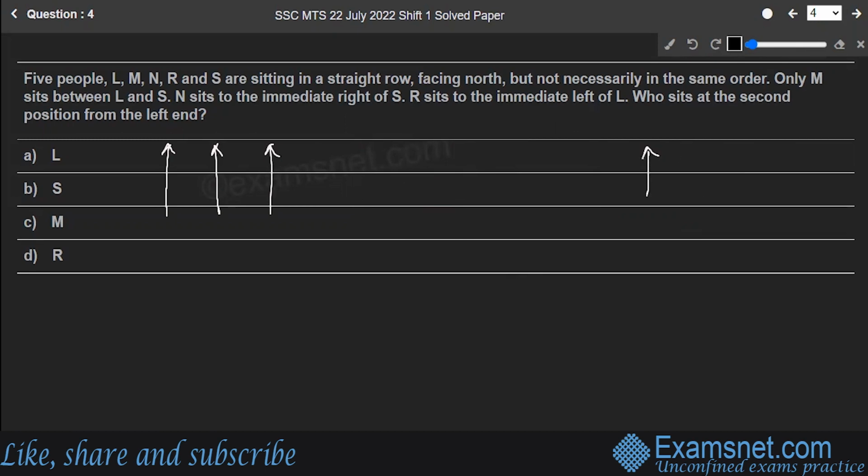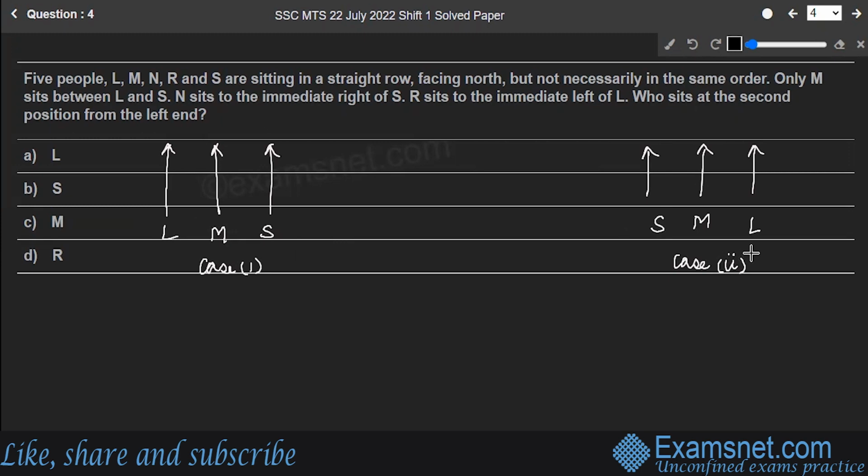Okay, this is second case. Now what is that? Here is M. Right? It is saying M sits between L and S. So one thing is L is here and S is here. The second thing is S is here and L is there. This is case 1 and this is case 2.